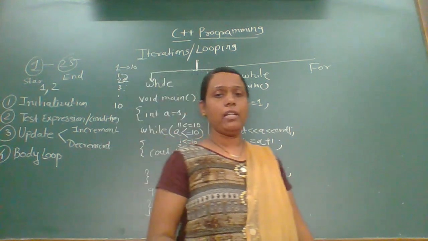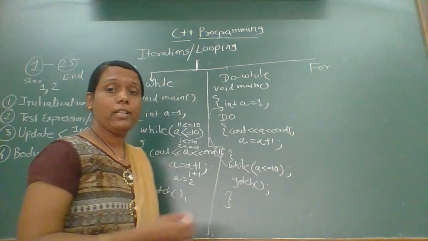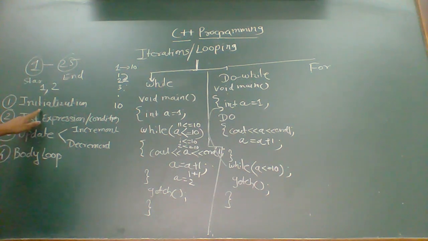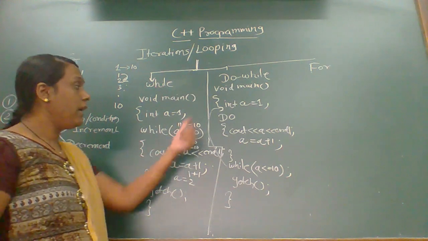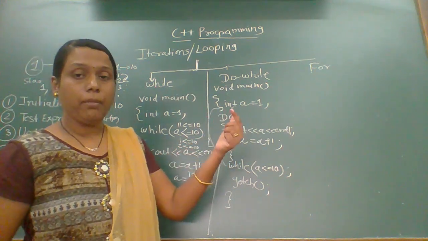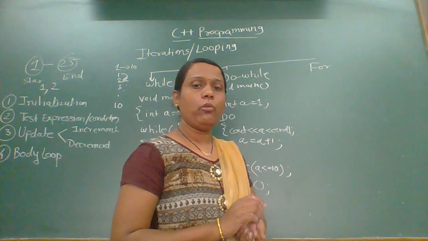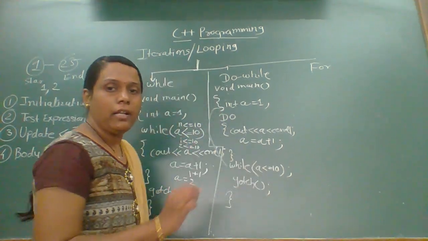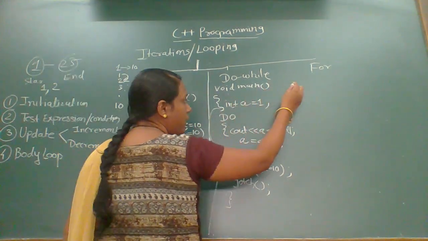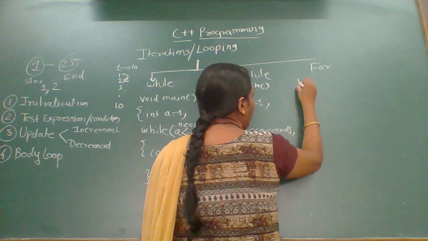And the next one is the for loop. Whatever statements are here, that is the initialization, test expression, update, all these statements we have written separately. But by using the for loop, we are going to write all these statements in one single line. Suppose we write void main.